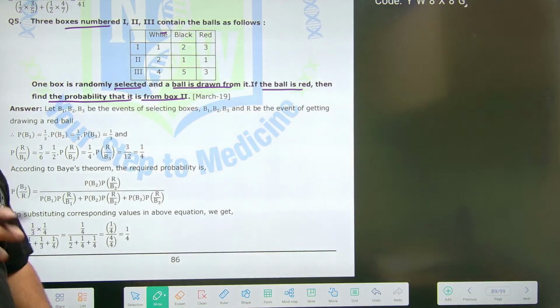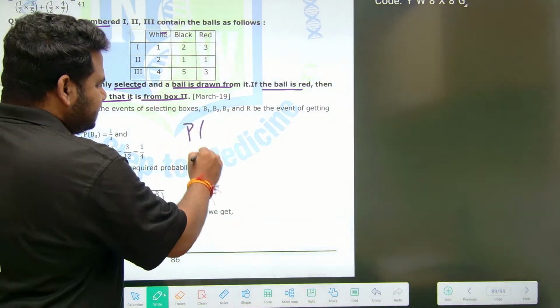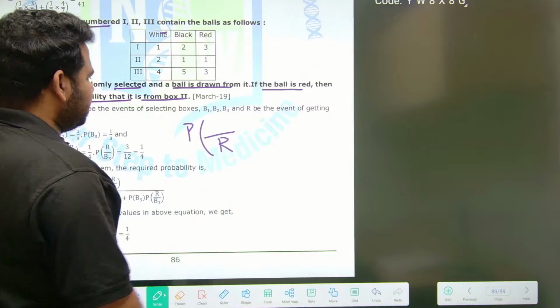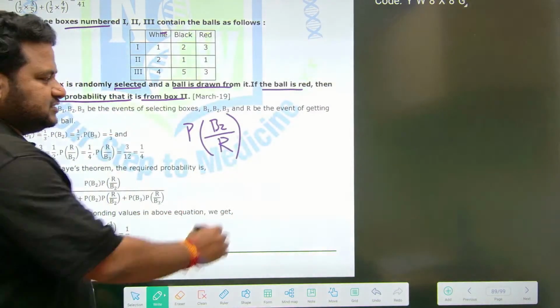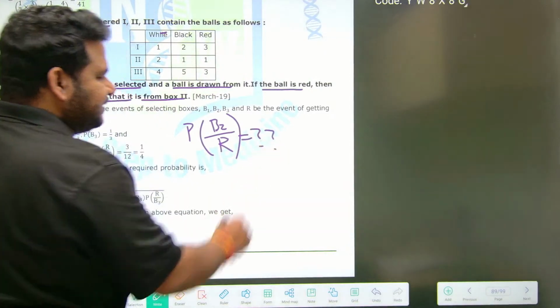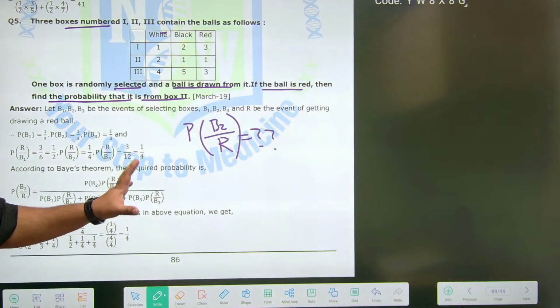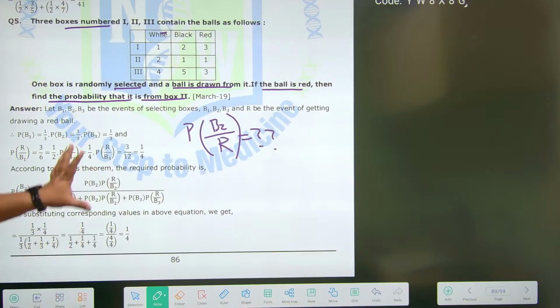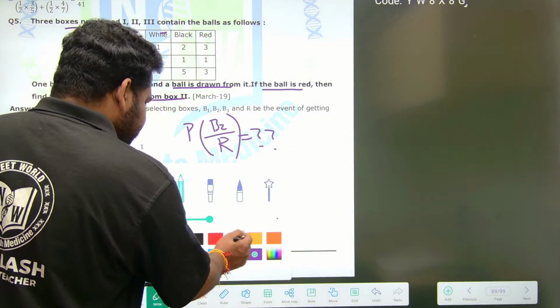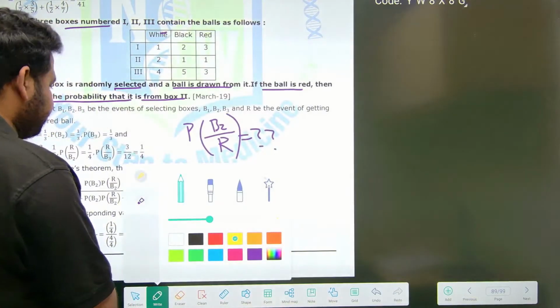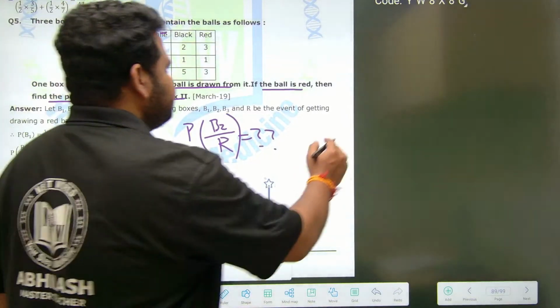What are they asking? They are asking the probability that the ball has come from box 2, that is B2, given that the ball is red. This is based on Bayes theorem friends. Clear? So let us solve this question. Let us take down the details. First, see what they have given.